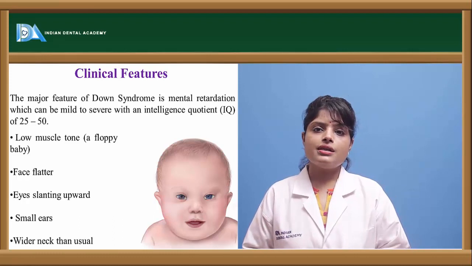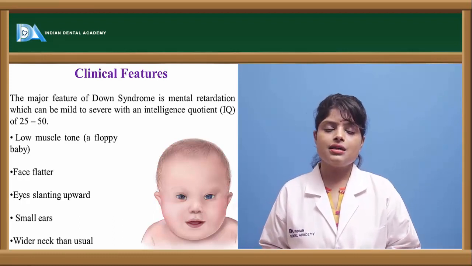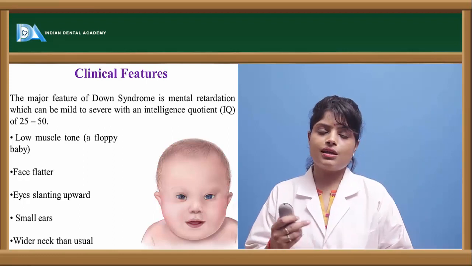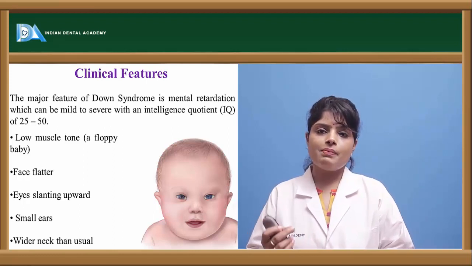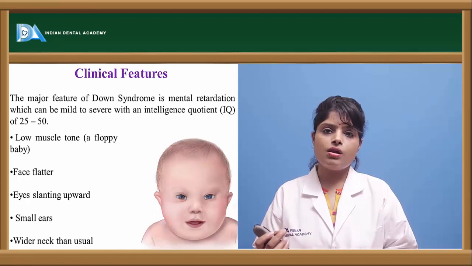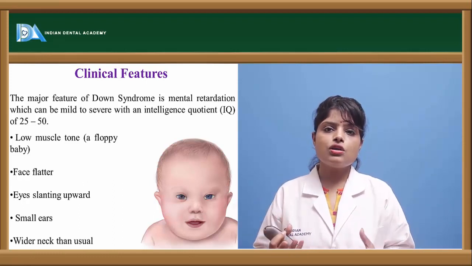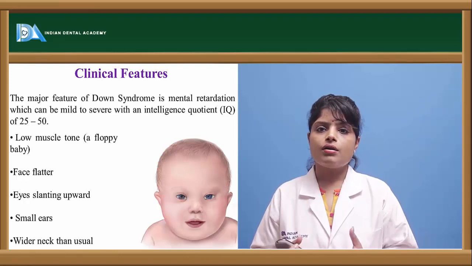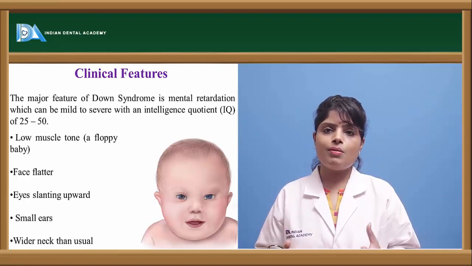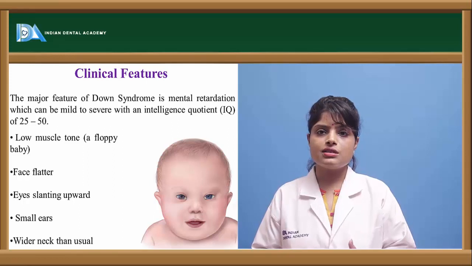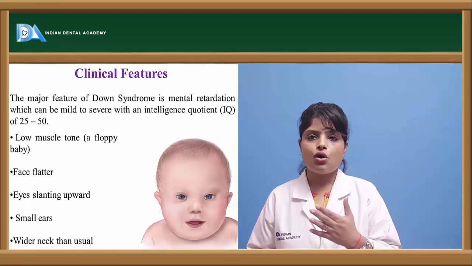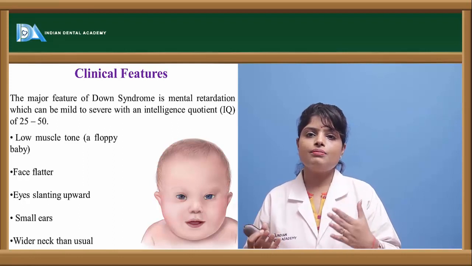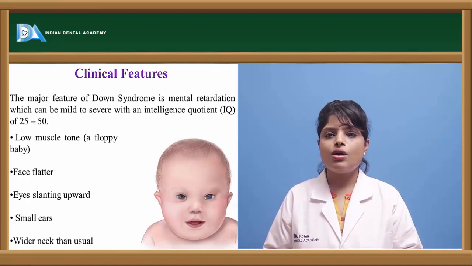Then the children can have slanting eyes, and there will be epicanthal folds over the eyes, present at the corner of the eyes. Then the palpebral fissures will be very small, the ears will be small, the jaws will be small, the face will be brachycephalic or floppy, and they have low muscular tone in the extremities. Even the nasal bridge of the Down syndrome baby will be flat, with underdeveloped cheekbones, small ears and a